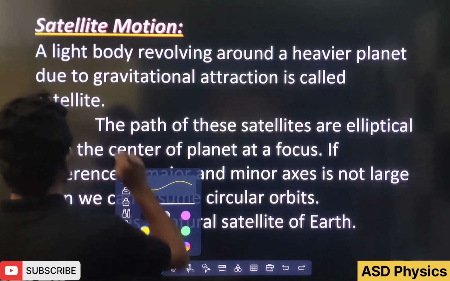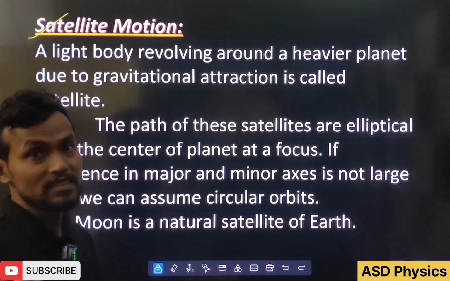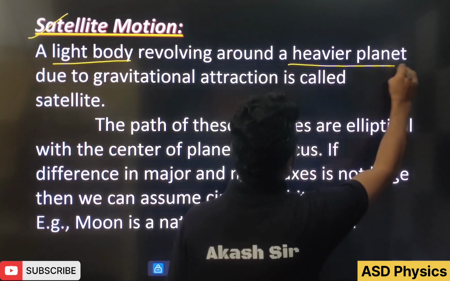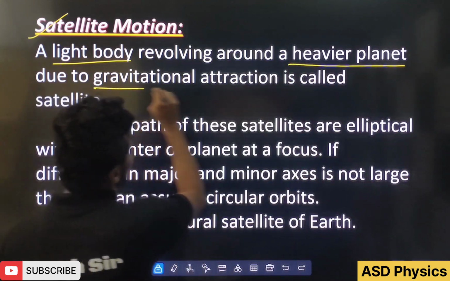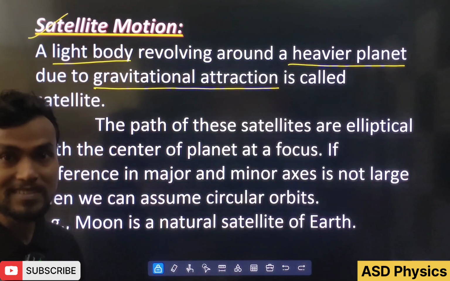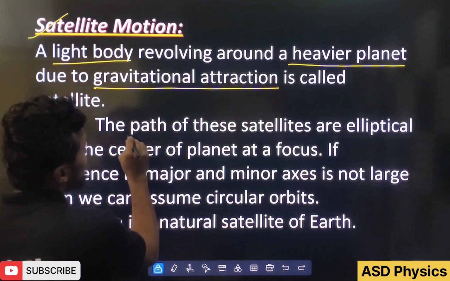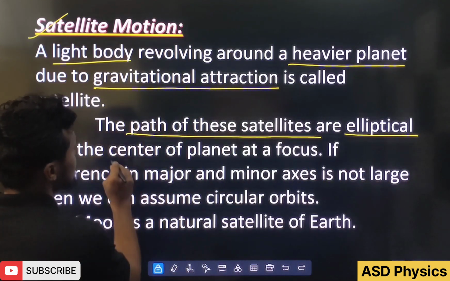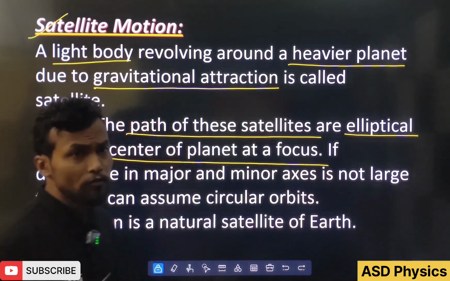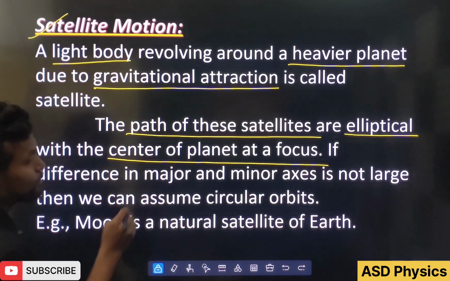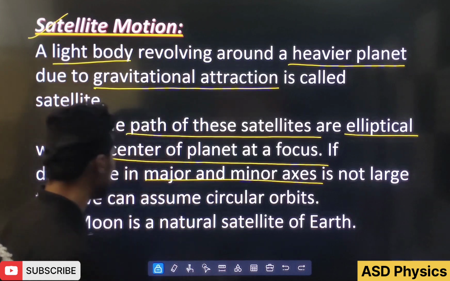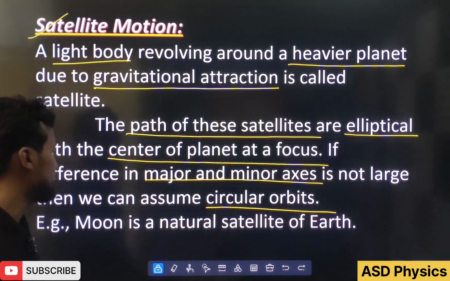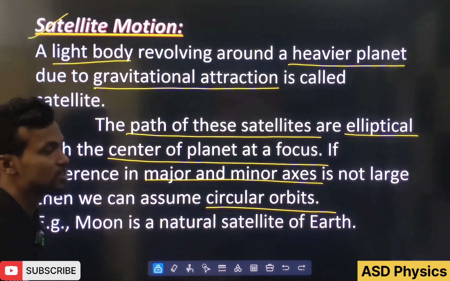So, the satellite. What is a satellite? A light body revolving around a heavier planet due to gravitational attraction is called a satellite. The path of these satellites is elliptical with the center of the planet at a focus. If the difference between the major and minor axis is not large, then we can assume a circular orbit. Here we can see the Moon is a natural satellite of Earth.